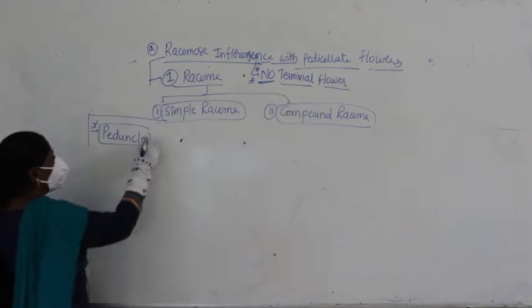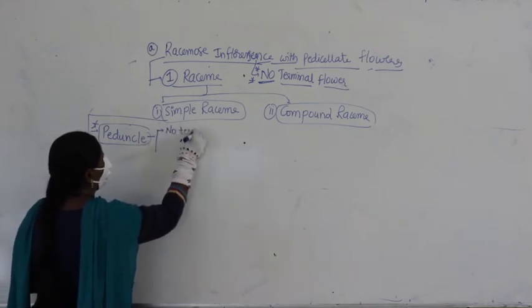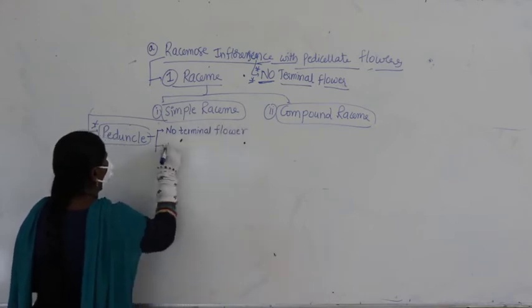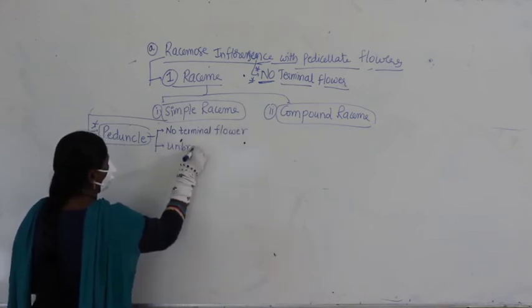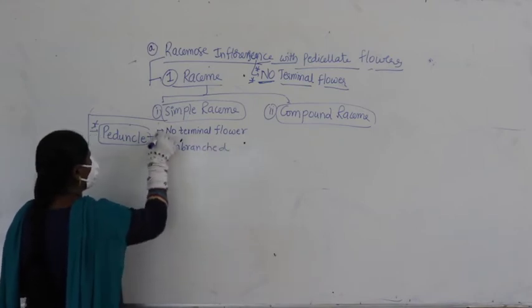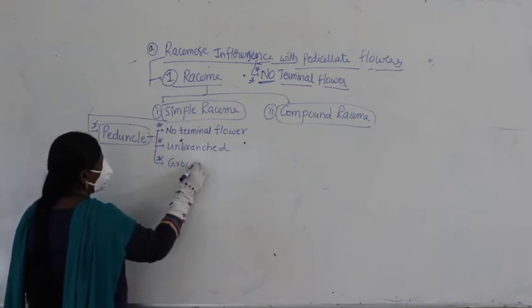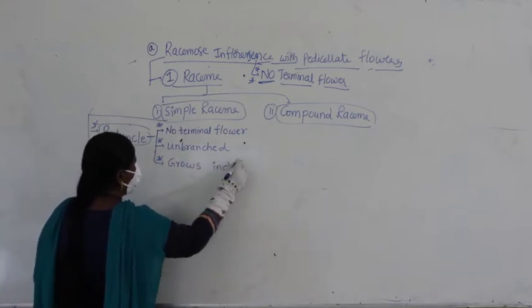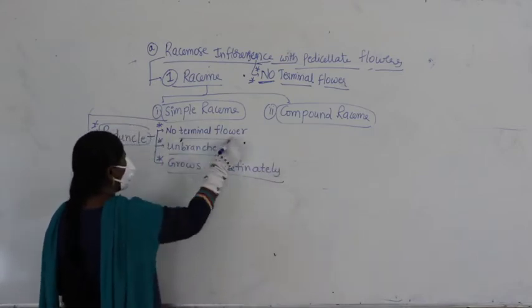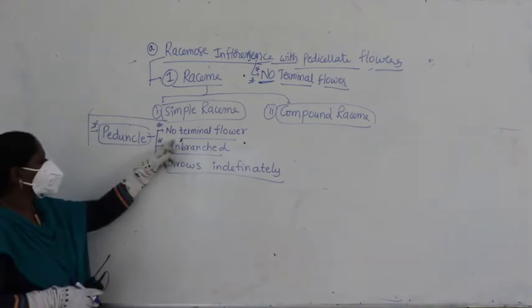Peduncle, we say no terminal flower, and moreover it is unbranched, and along with this, peduncle grows indefinitely.